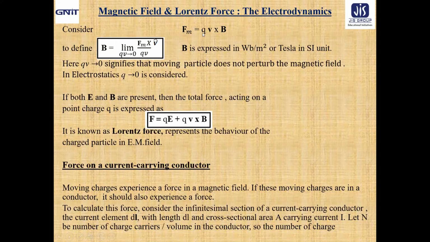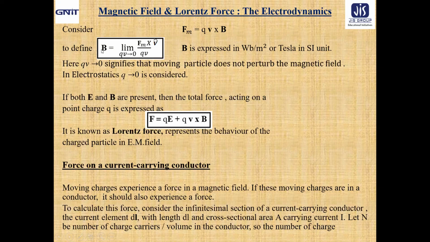I am repeating, if a charge Q moves with a velocity V in a direction perpendicular to B, encounters a force Fm, then B is expressed as the limit of QV tends to 0 of Fm cross V cap by QV, where V cap is a unit vector along the direction of velocity. How are we getting it? That is, Q is moving with velocity V in a direction perpendicular to B. That means VB sine 90. Now sine 90 equal to 1. So magnitude wise, we are getting QVB equal to Fm. So what about B? Fm by QV.